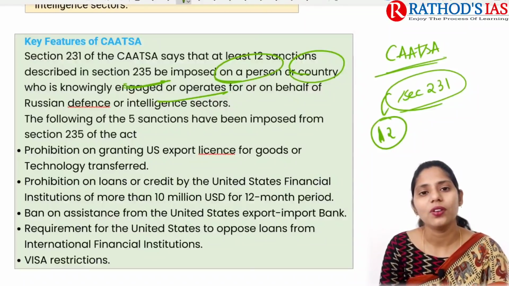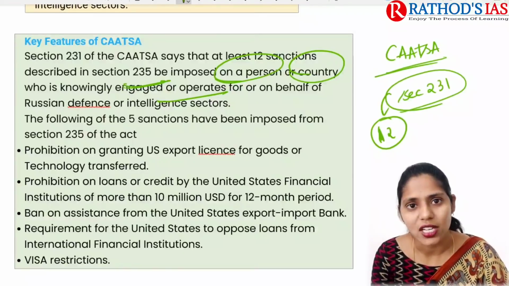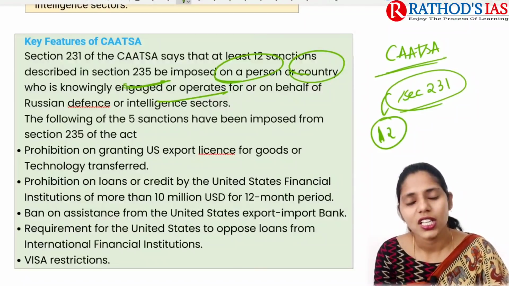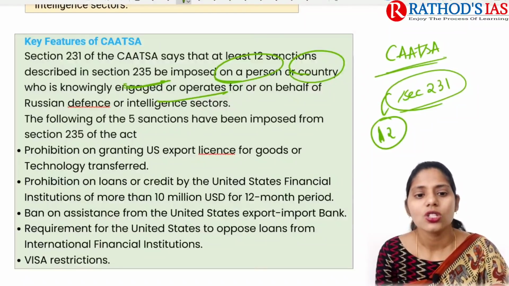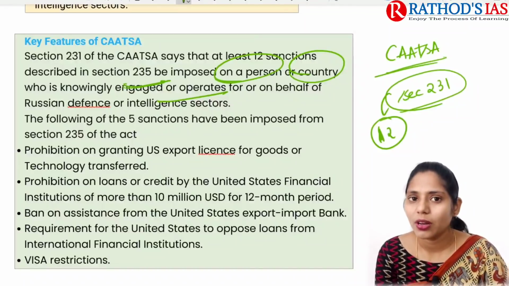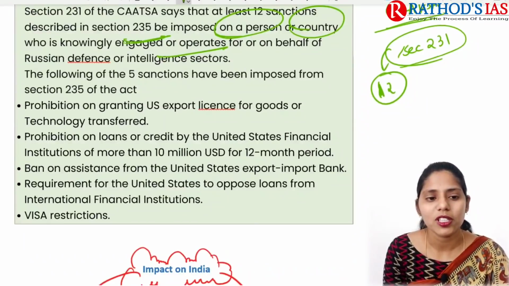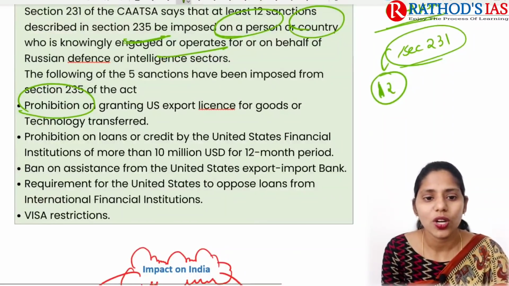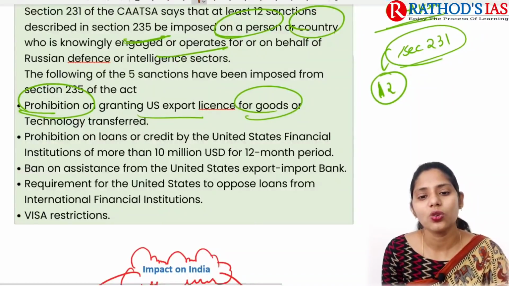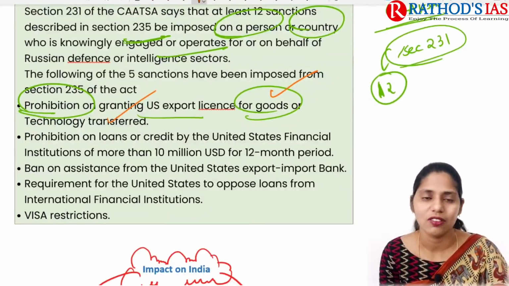So whenever any country which is under the list of KASA comes up with any engagement or operations regarding defense, they will be attracted under this KASA. If you are talking about Section 235 of the KASA Act, there will be 5 sanctions imposed. The first is a prohibition: there will be no granting of US export licenses for goods or technology. So if you want to get goods or technology from the US, there will be no license granted.